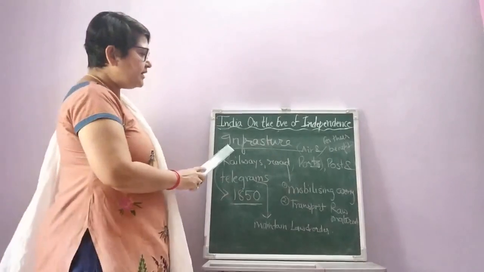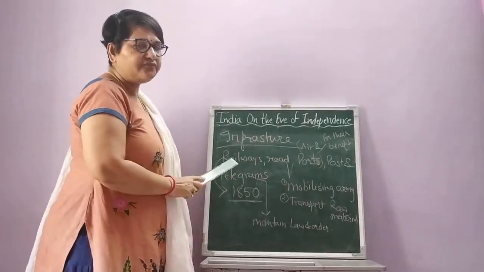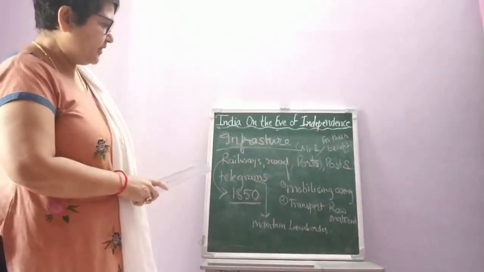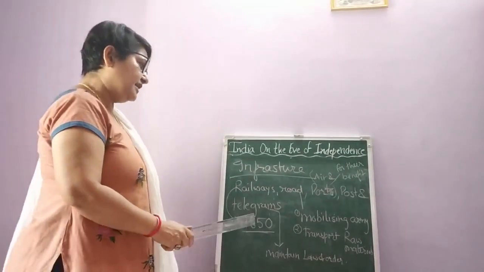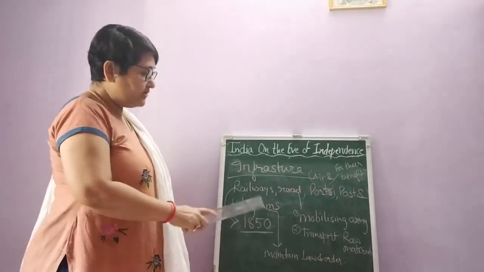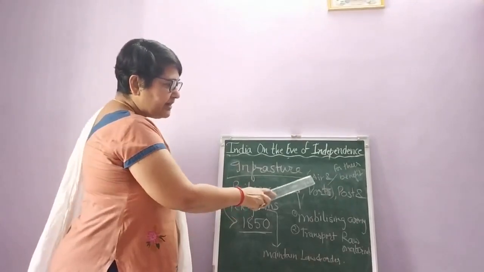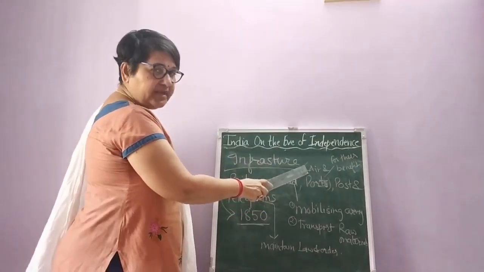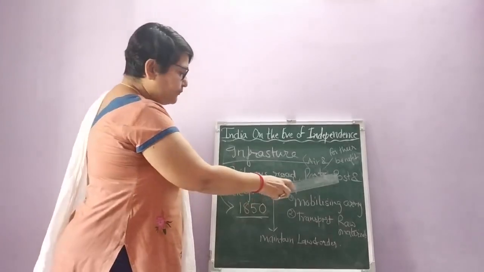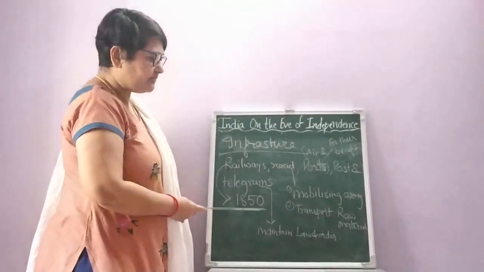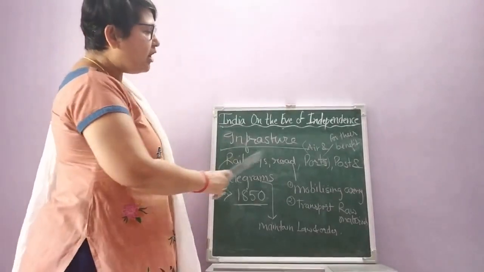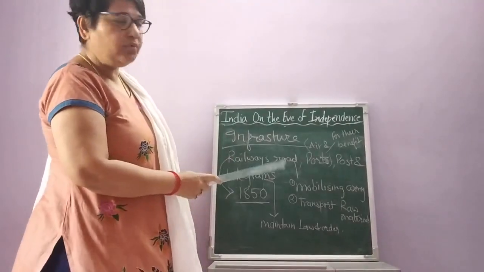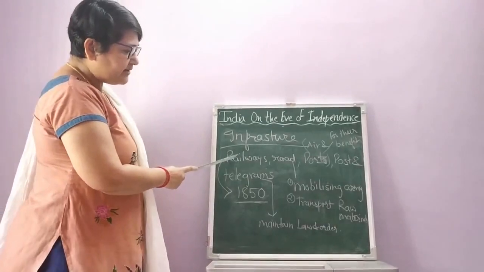Now let's discuss infrastructure. What was the situation of our infrastructure at that time? Students, we know that our infrastructure condition was very poor at that time. But railways, roads, airways and ports, and post and telegraph, that is the communication system, everything was developed at that time. But it was all only for their own benefit. How? I'll tell you. First of all, railways.